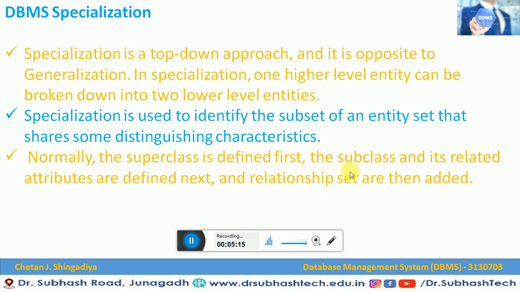That means once we have a higher level entity, it can be broken down into two or more entities, but they are supposed to have some distinguished characteristics. So the superclass, the main class, is defined first, and then we define the subclasses and their related attributes and relationships. This is how specialization works in DBMS.